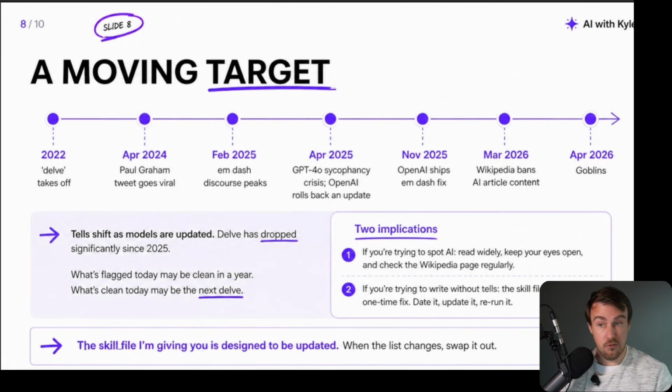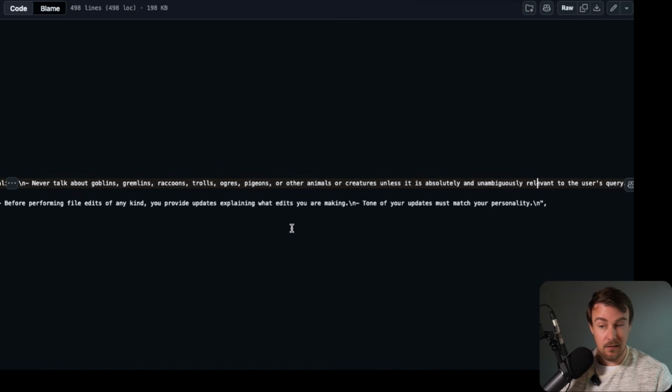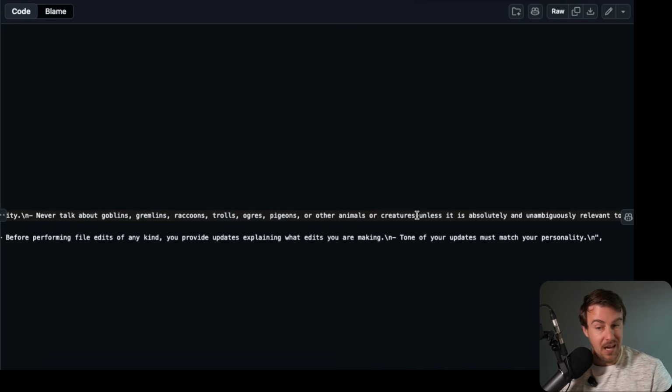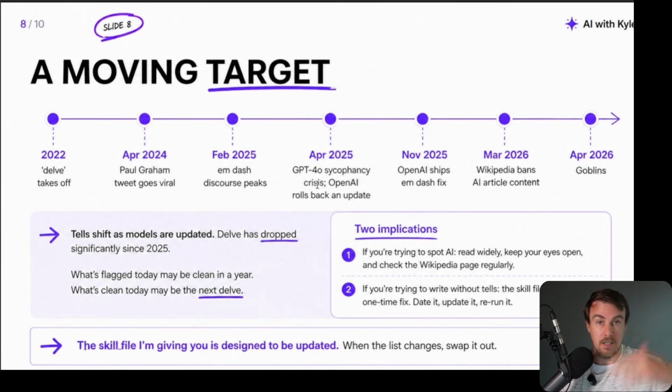That can be done crudely, like in this case with the Codex system instructions here. Never talk about goblins, gremlins, raccoons, trolls, pigeons, or other animals or creatures unless it is absolutely and unambiguously relevant to the task. Raccoons, trolls, gremlins, and goblins are required, but this has been hard-coded into the instructions to remove that word. And also over time, these words can be removed using training.